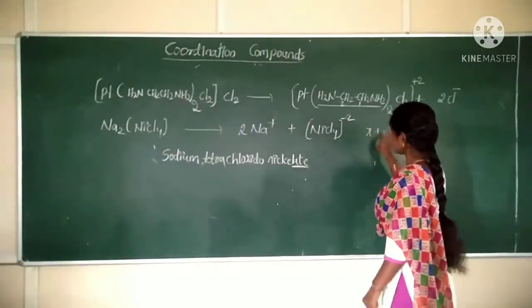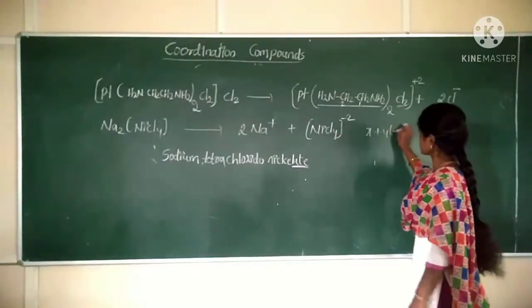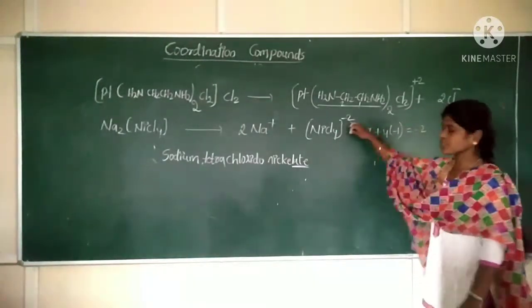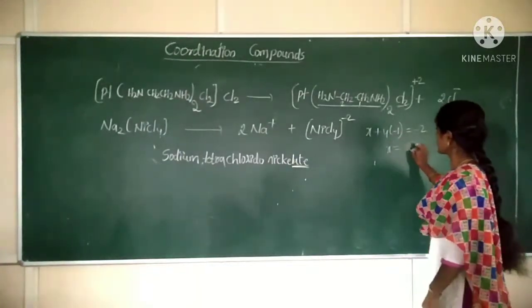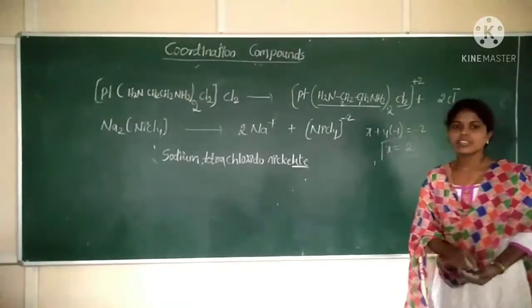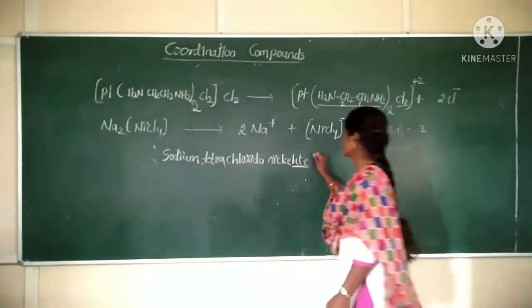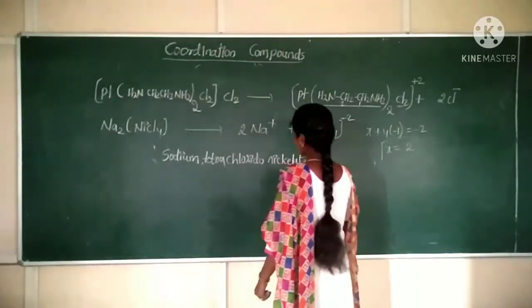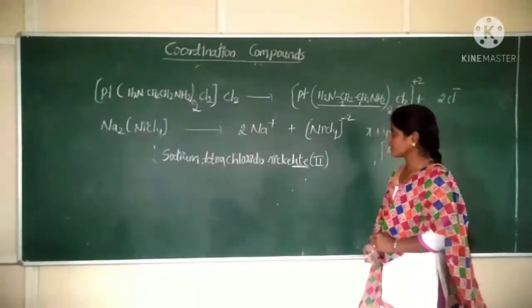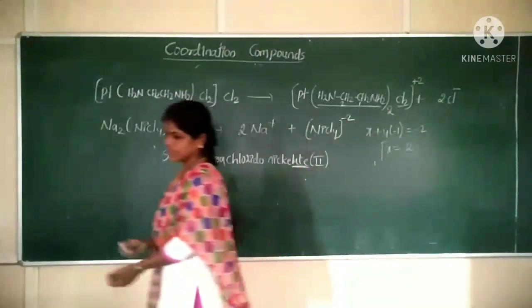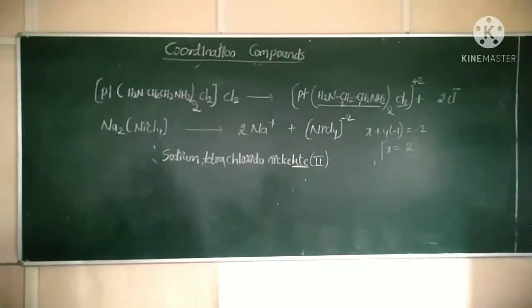Now calculate the charge for the central metal ion here. Nickel, take it as X. 4 into minus 1 equals minus 2. The charge of the complex is minus 2. So X equals, it will be what? Plus 2. So the charge of the nickel here is 2. Okay. So this is the name for the given compound. Sodium tetrachlorido nickelate 2.